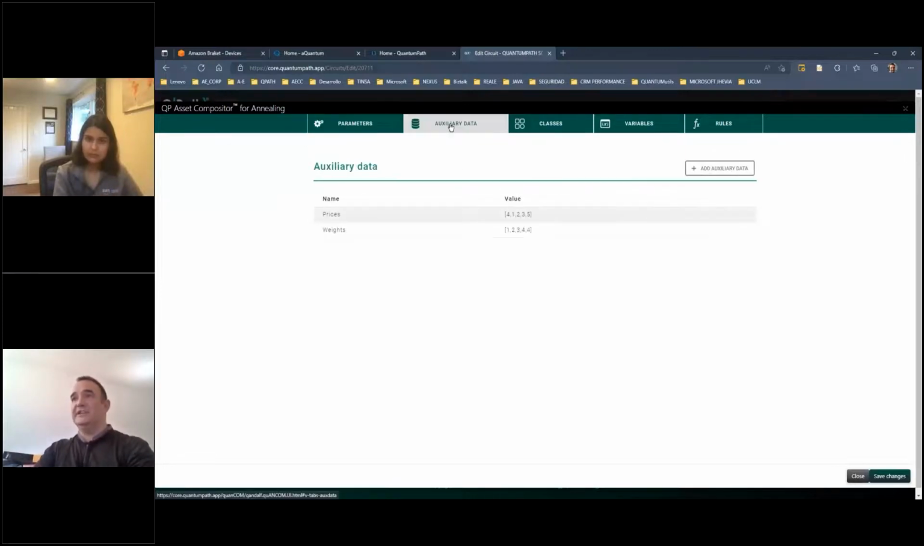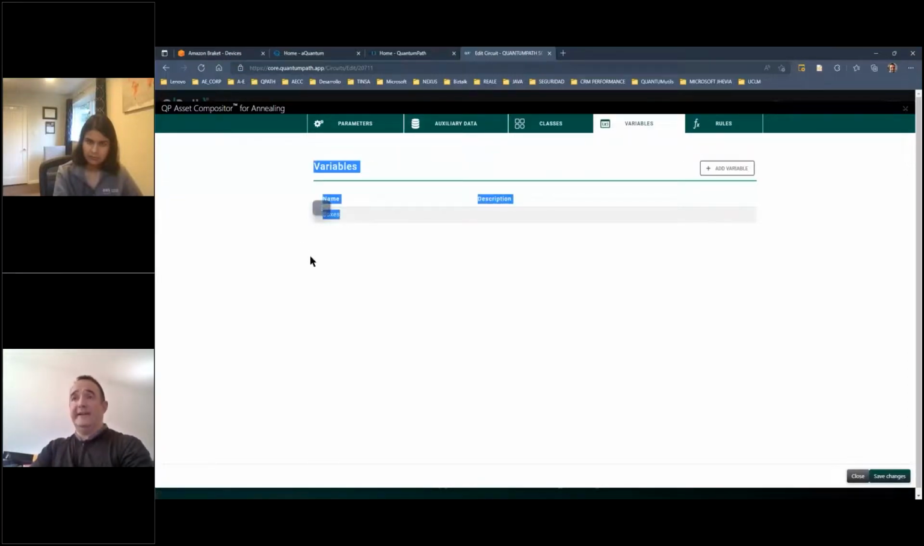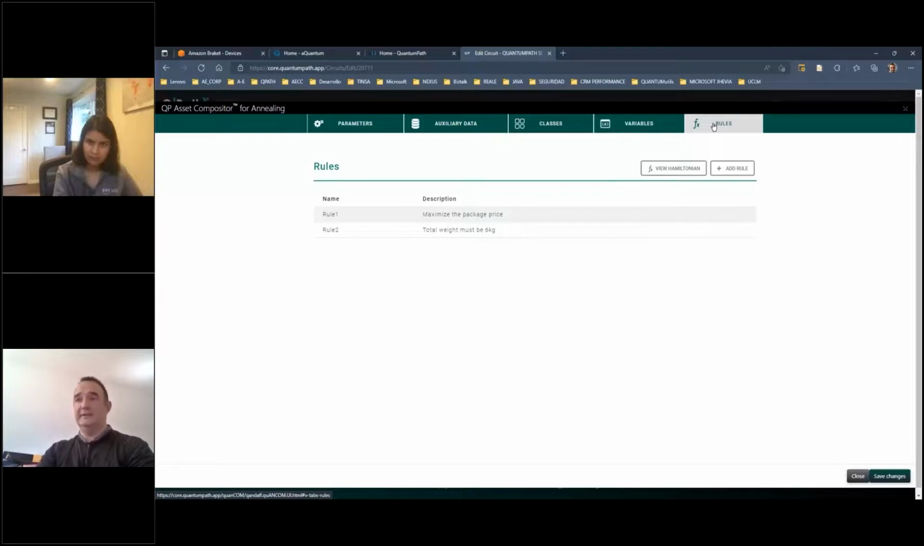Okay. In auxiliary data, we have defined two arrays, one that defines the different prices of the different boxes, and one array for the different weights of the different boxes. Okay. In the variables, we are defining the boxes, that is the class that contains the problem. And at the end, we need to define the rules of the Hamiltonian. The rule editor is really simple. And we have two rules. One rule to maximize the packet price, and one rule to define that the maximum weight we admit is 6 kilograms.